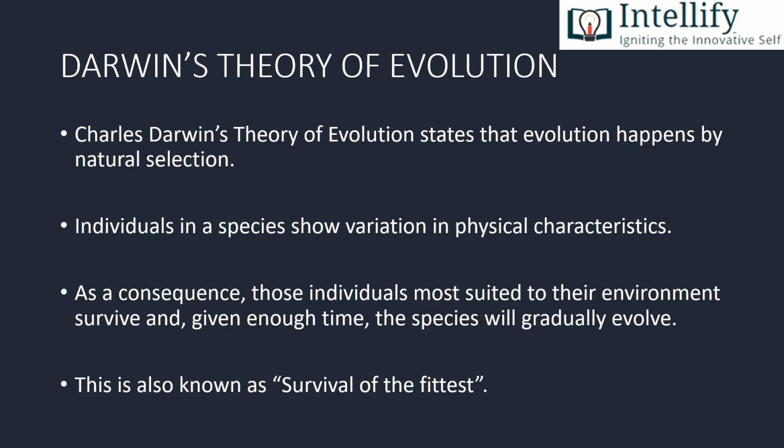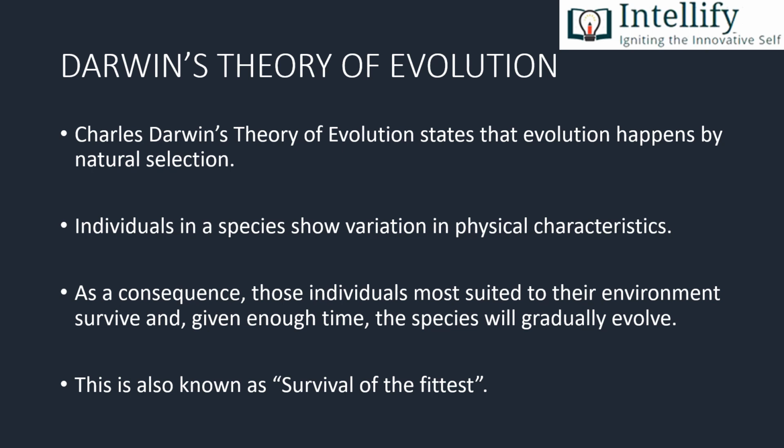Darwin's theory of evolution. After coming back to England, he formulated Darwin's theory of evolution, which states that evolution happens by natural selection. Individuals in a species show variation in physical characteristics. As a consequence, those individuals most suited to their environment survive, and given enough time, the species will gradually evolve. This is also known as survival of the fittest.